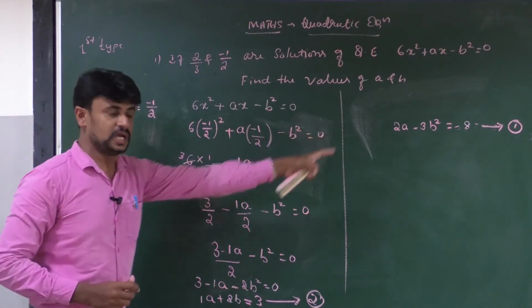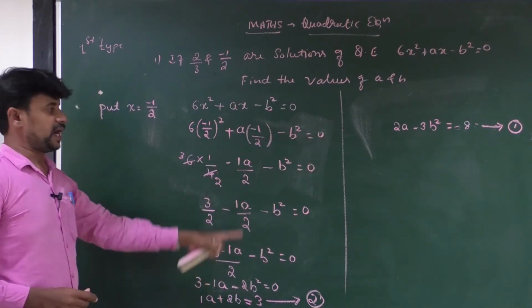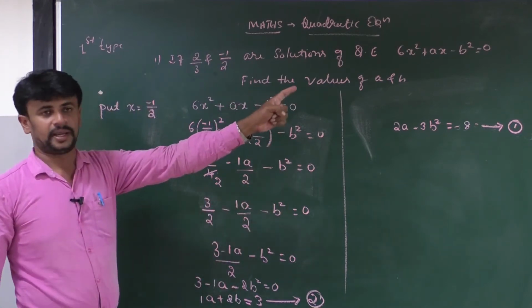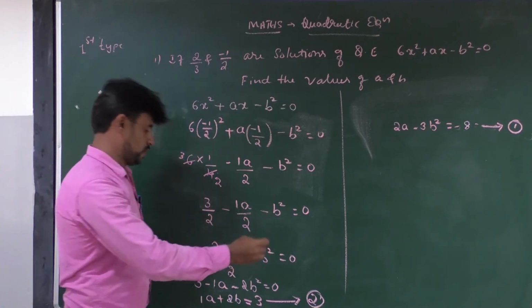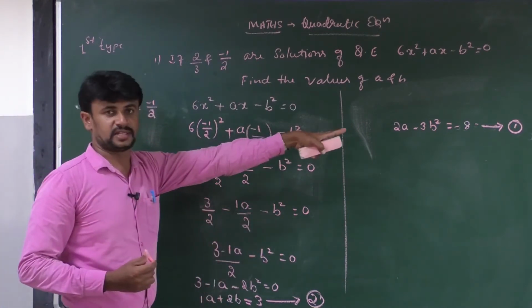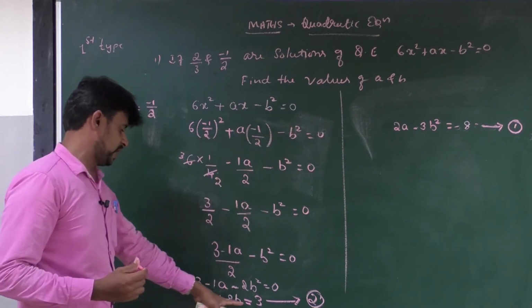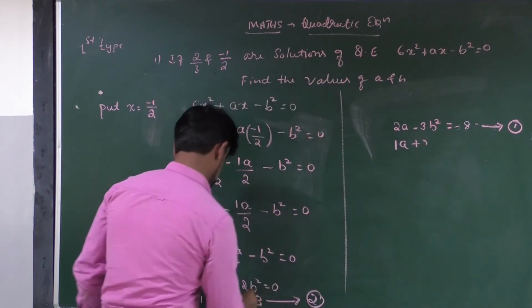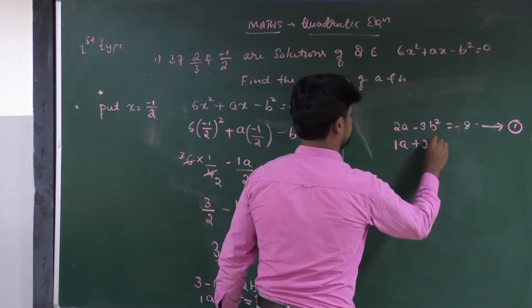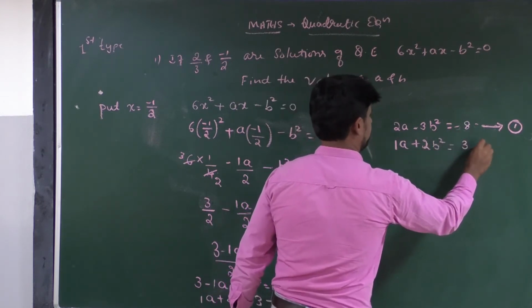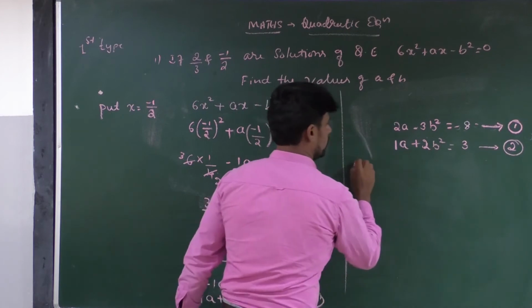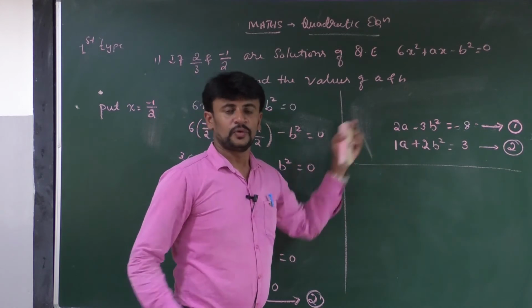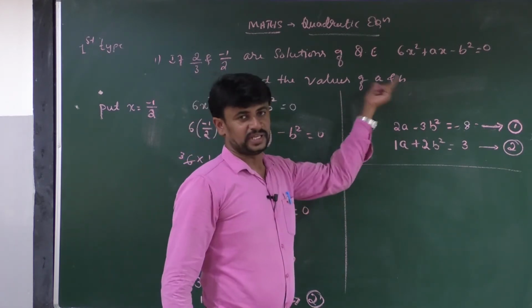That is the first equation, and this is the second equation. By taking these two equations, we can find the values of a and b. Okay, look at the board, all of you. Equation 1 is already there, and equation 2 is 1a plus 2b square is equal to 3. This is the second equation. By using the elimination method, we can find the values of a and b.